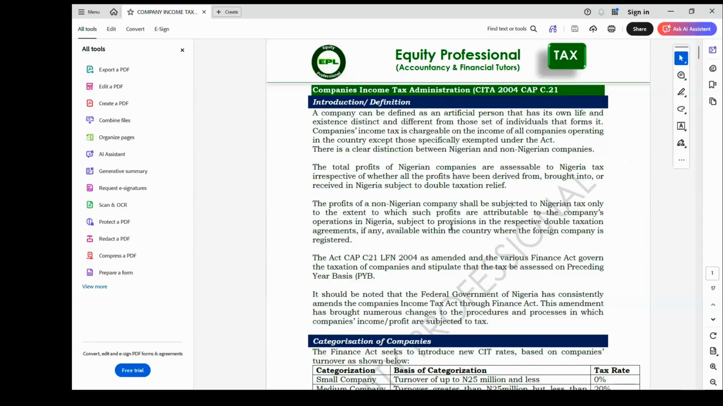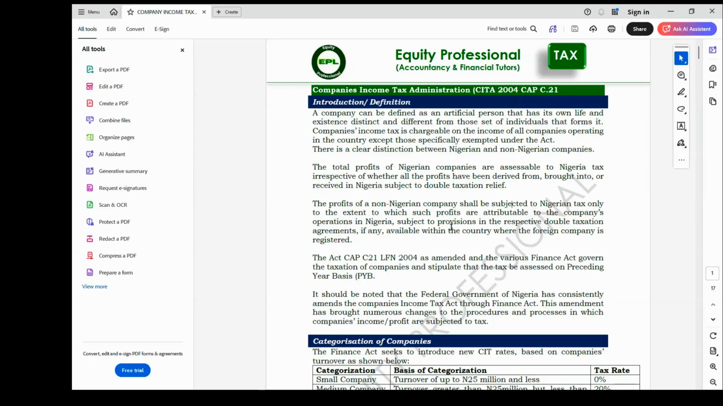These are companies that do not have a permanent establishment in Nigeria. They are not registered in Nigeria, they don't have an office, and they don't have a place where they operate. They are not incorporated in Nigeria with CAC. Such companies are regarded as non-Nigerian or non-resident companies. They are also liable to Nigerian tax.